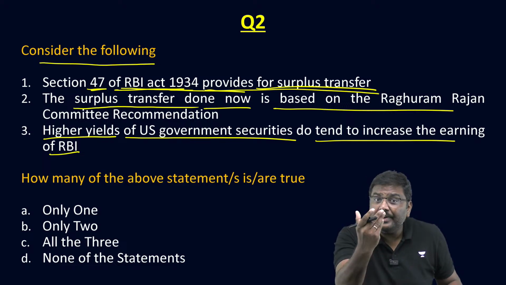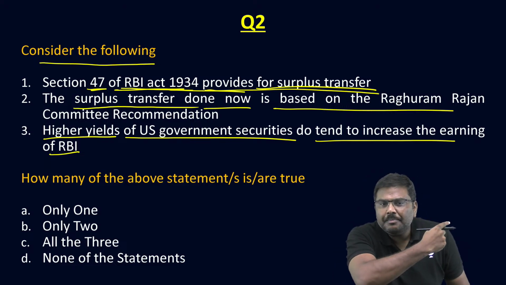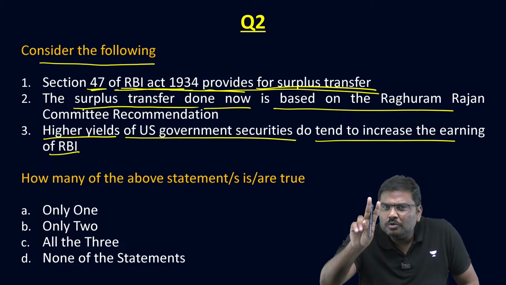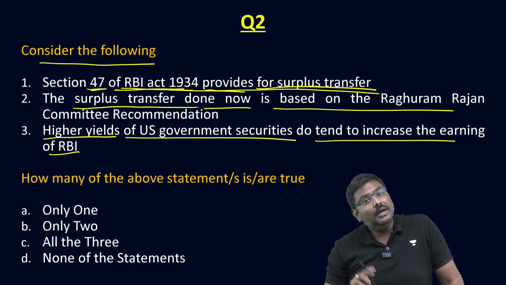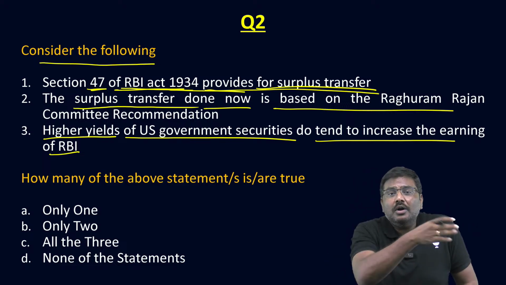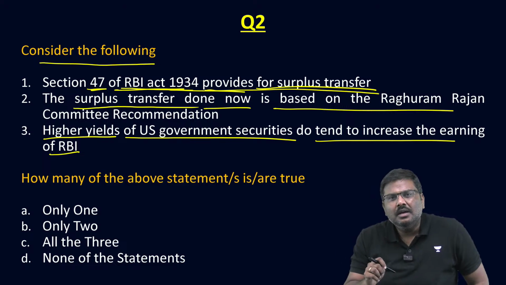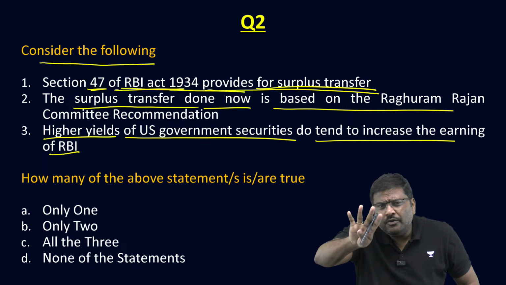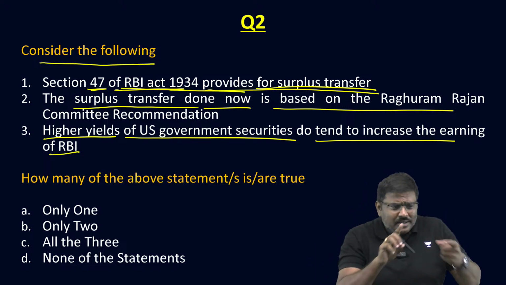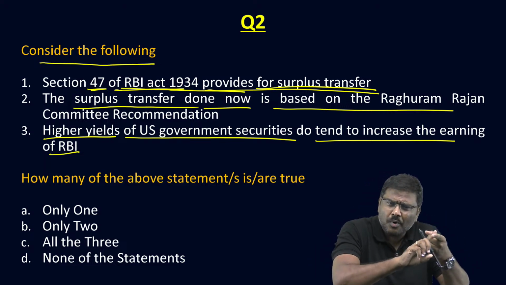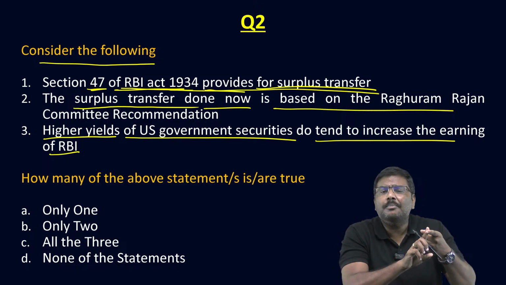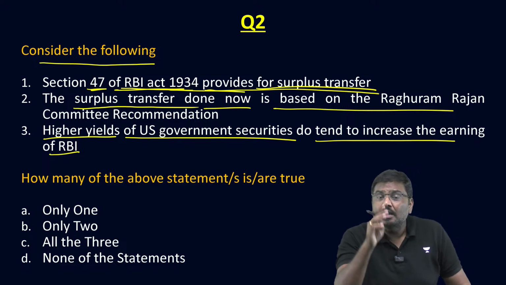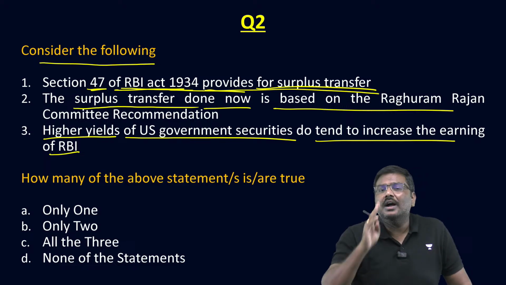notes. Section 22. Was it there in the newspaper? Was it there in the newspaper? Sir, what connection? The 2000 rupee currency note. Correct? Certain sections talk about the Central Board of Directors, which has a composition of the RBI governor plus 4 deputy RBI governors. Was there a discussion regarding RBI governor appointment as well as deputy governor appointment in recent times? Again, the answer is yes. So that's the reason. Focus, be careful regarding these sections.